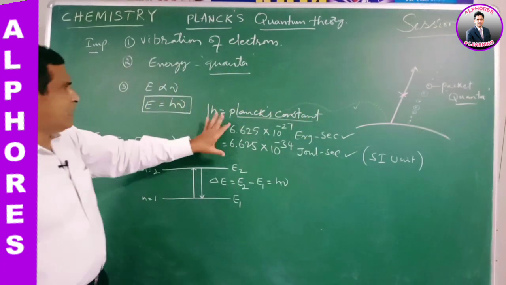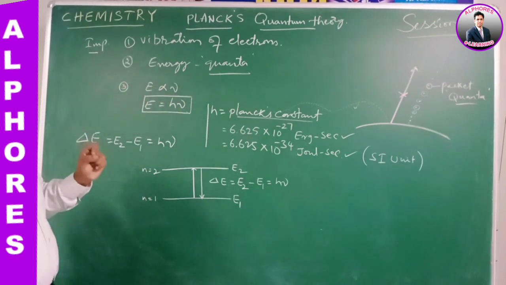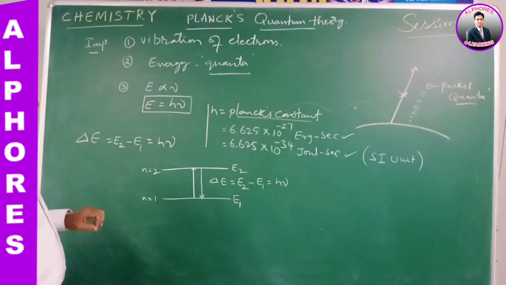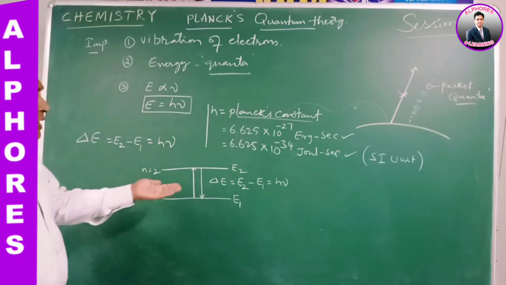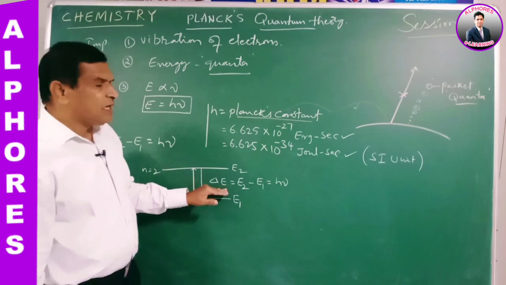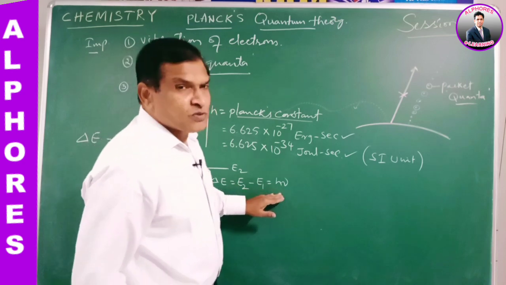The values are given like this. This E equals h nu is called Planck's quantum energy equation. So, when electron transition takes place between two energy levels, the change in energy delta E is equal to E2 minus E1, that is equal to h nu.